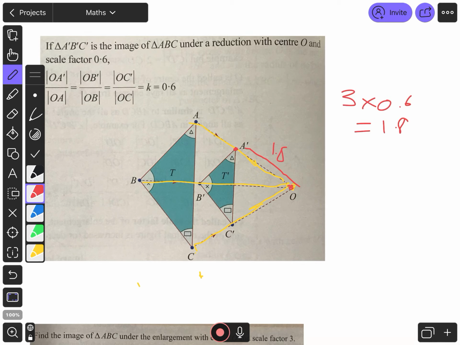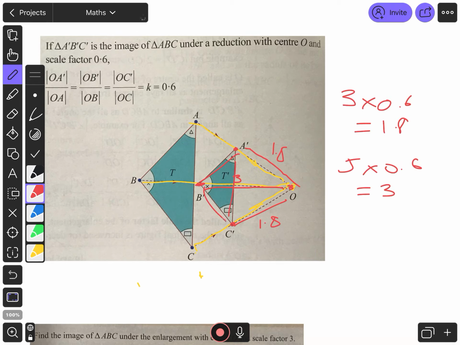You do the exact same thing for each of the points. Let's say that that was a length of 5. I take my 5 and multiply it by 0.6, and I get 3. So I now know that the distance from here to here is going to be 3. Then do the same for the last one. It's probably going to be the same. Let's say that it's 1.8. Then I have these 3 points and I join them together to make my final shape. So that's the whole idea here.